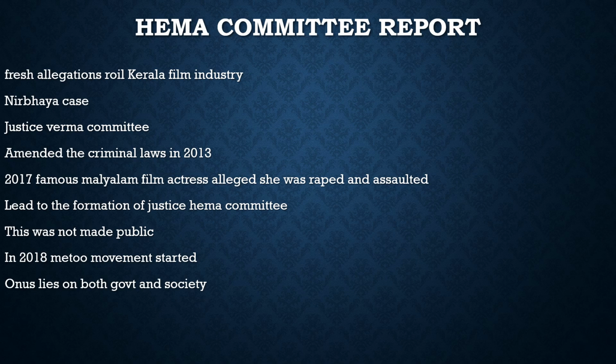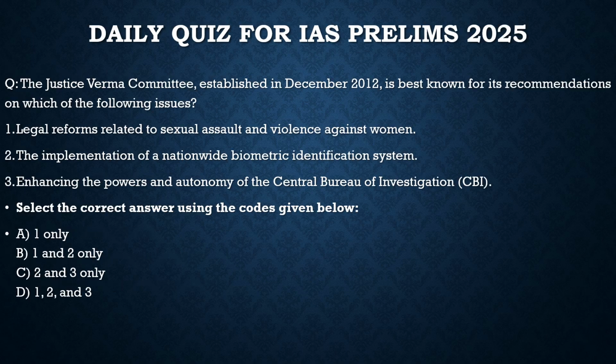Let's go to our quiz and see that topic. Here the question says: the Justice Verma Committee, established in December 2012, is best known for its recommendations on which of the following issues? It gives you a brief idea about the Justice Verma Committee. Such questions do come in the prelims. Now let's see how many of you can answer this. Let's solve this question together.